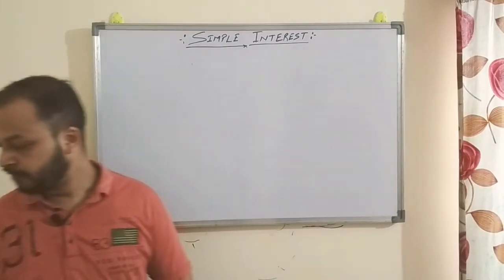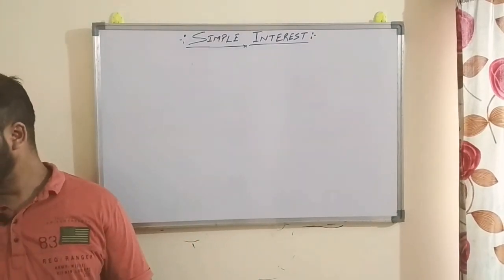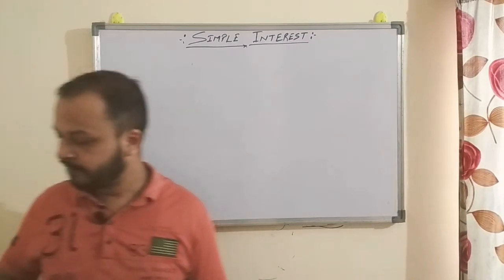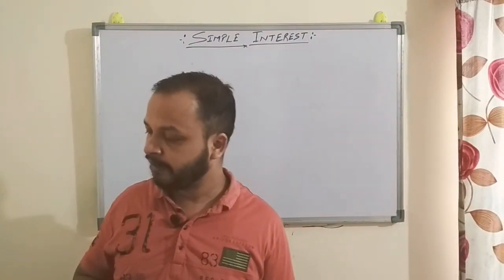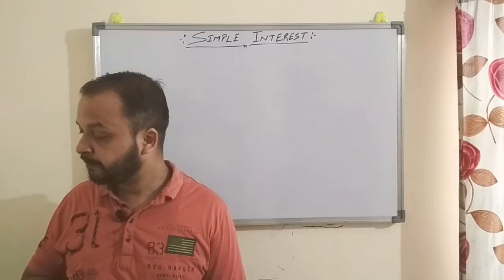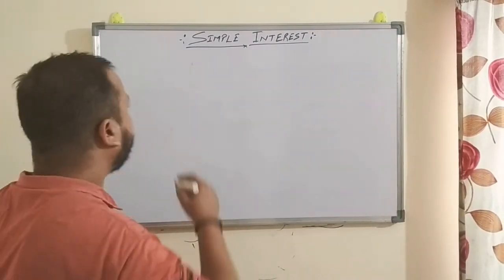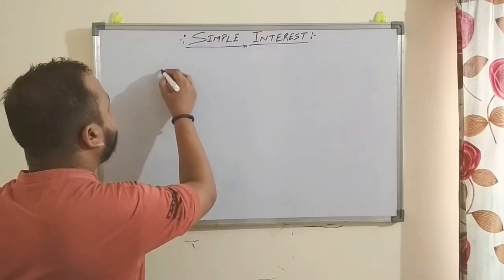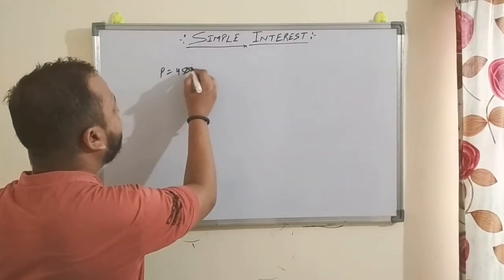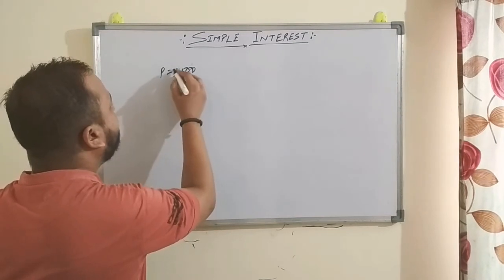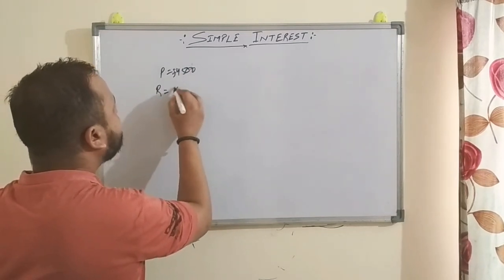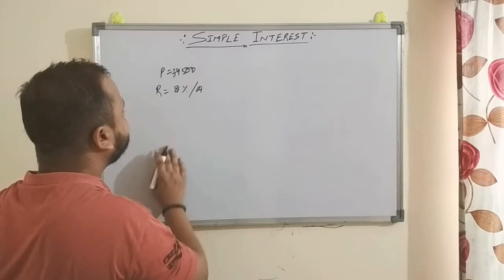Come to the third question. We have to find the simple interest on rupees 4500 at 8% per annum rate of interest, and time is given as 73 days. So here principal is given as 4500 rupees, right? Rate is given as 8% per annum.